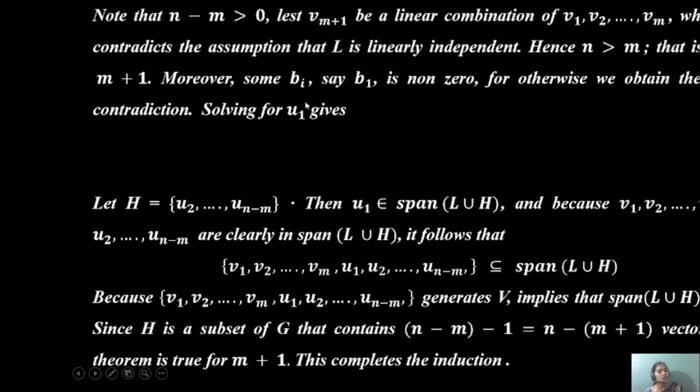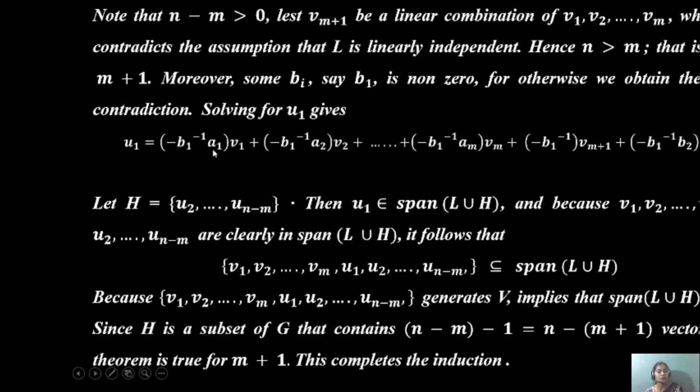Moreover, some b is nonzero; say b1 is nonzero. Solving for u1, we get u1 equals minus b1 to the power minus 1 a1 v1, plus minus b1 to the power minus 1 a2 v2, and so on up to minus b1 to the power minus 1 am vm, minus b1 to the power minus 1 v(m+1), minus b1 to the power minus 1 b2 u2, and so on.